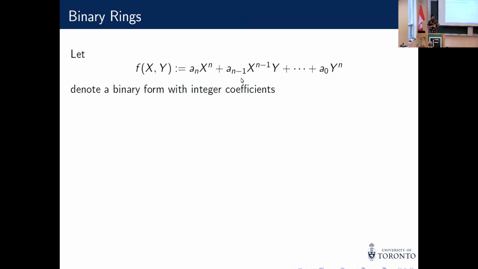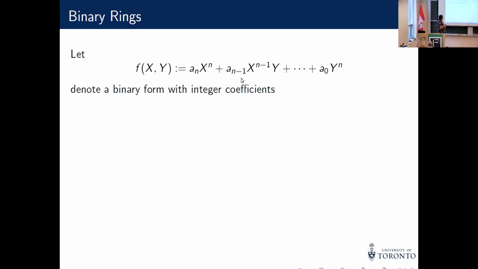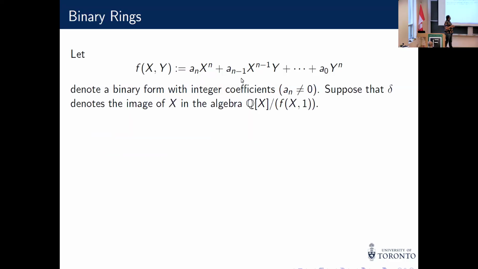Let's analyze result B. For result B, the parameterization used is known as binary rings. So let f(x, y) denote a binary form with integer coefficients. For simplicity, let's assume a_n is not equal to 0, and let delta denote the image of x in the algebra Q[x] modulo f(x, 1), basically the field generated by f.